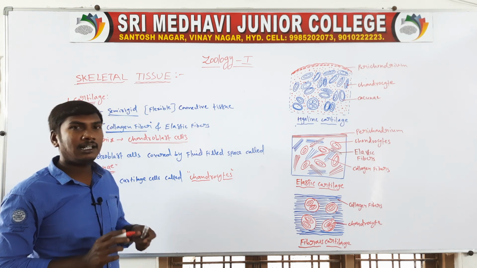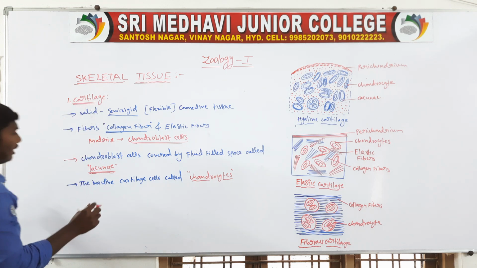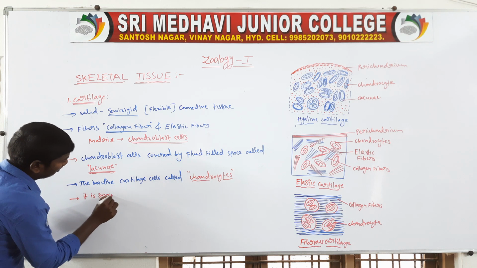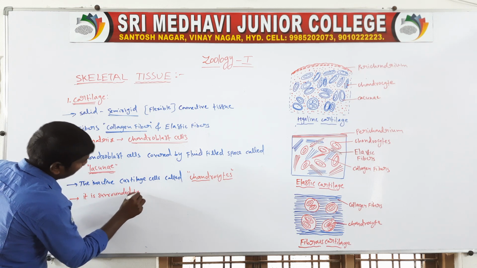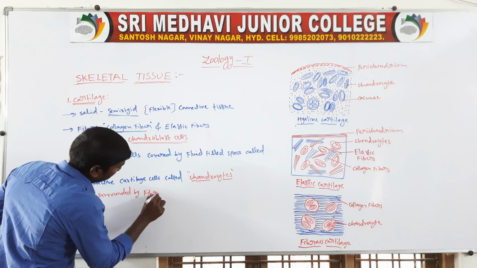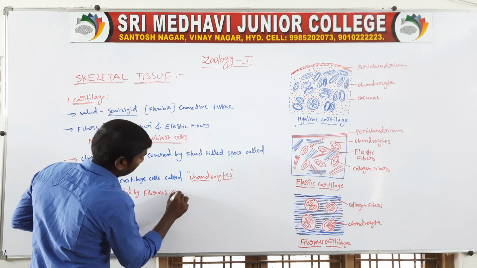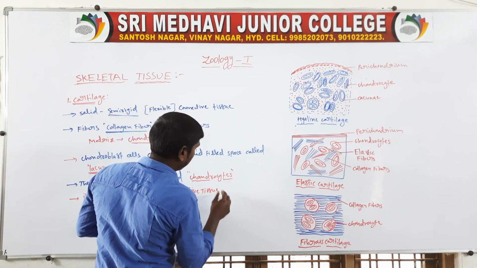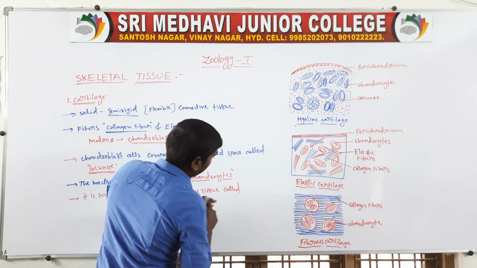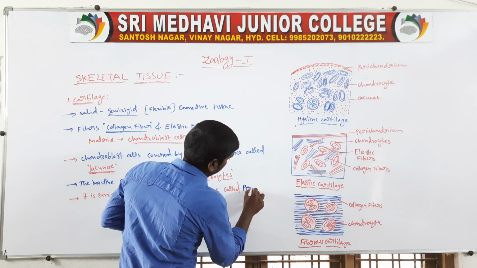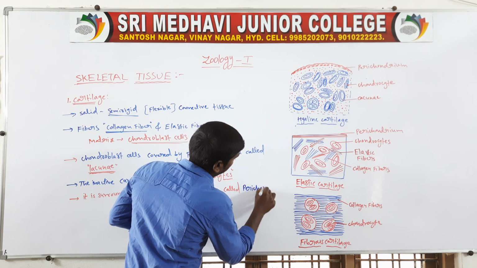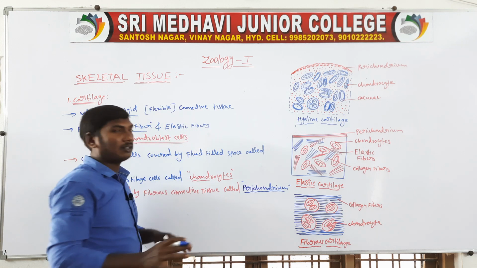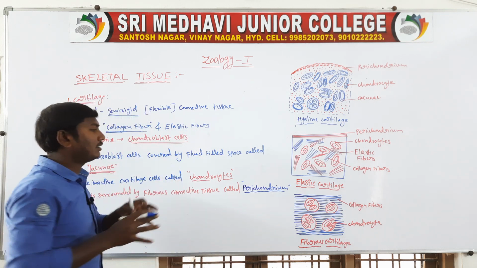The cartilage is surrounded by fibrous connective tissue, which is called the pericardium.